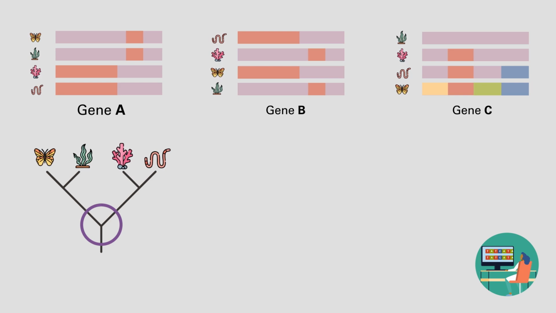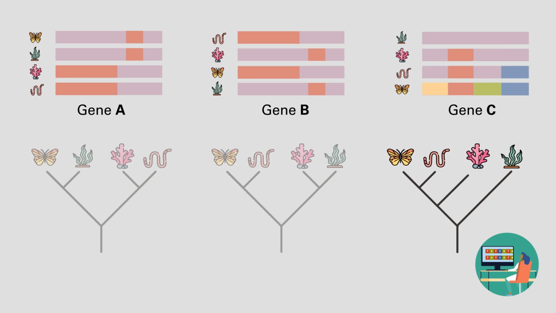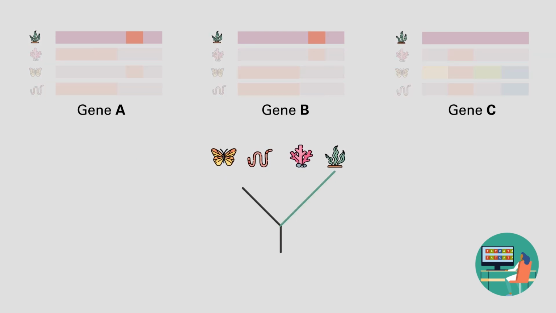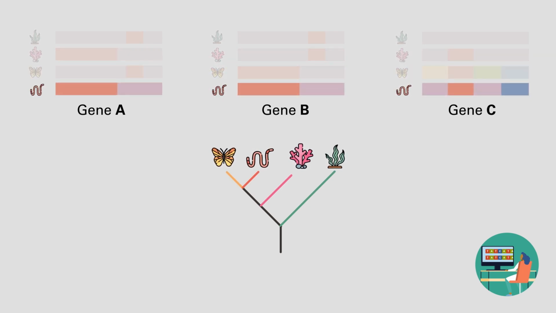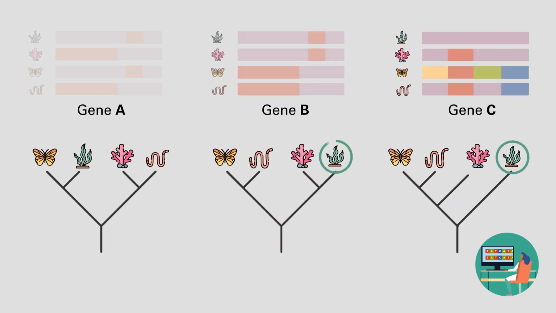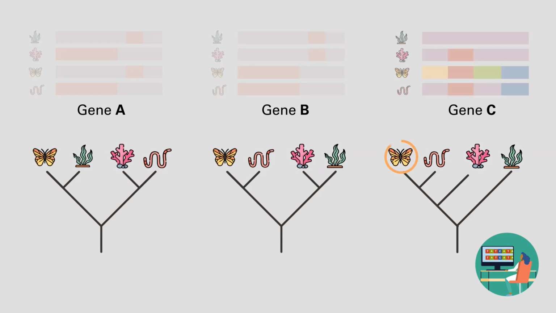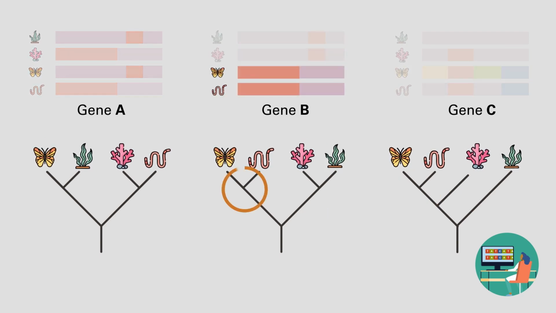And although they would all share a common ancestor, comparing the B gene sequence, the relationships between the same organisms would be different. And comparing the C gene sequences, the order of the relationships would change yet again. However, if we combine all the genes in the analysis, we would surmise that algae were the first group to diverge, then corals, and finally butterflies and worms, which is what we think has happened with these organisms. Sometimes different genes of the same species tell different stories, because each of them has evolved independently, due, for example, to the different adaptations that the organism has undergone.